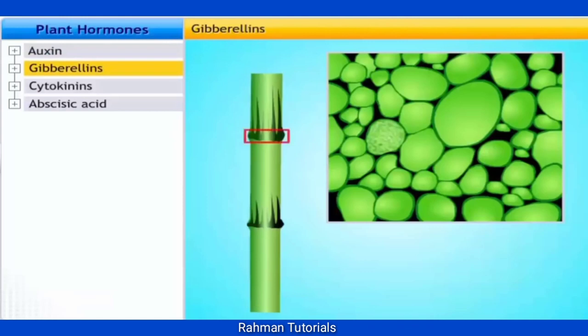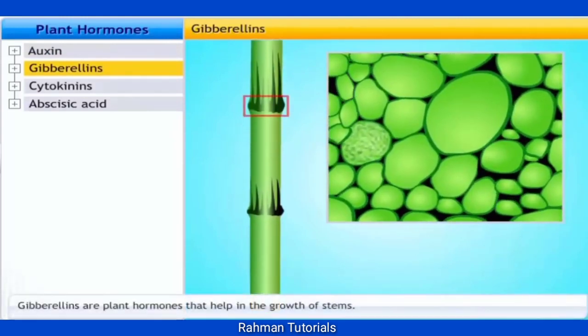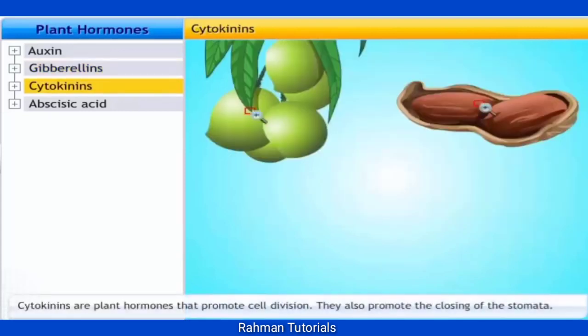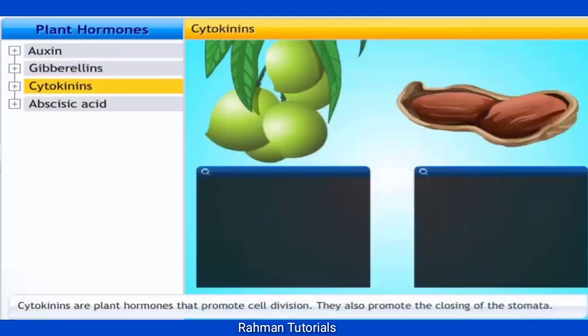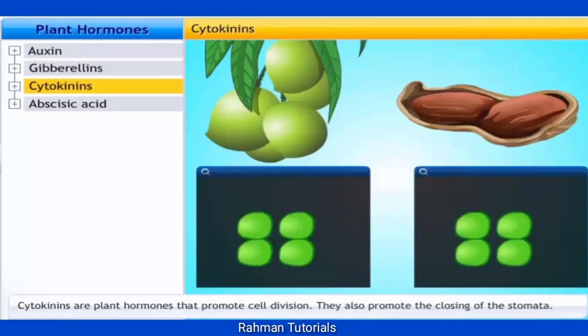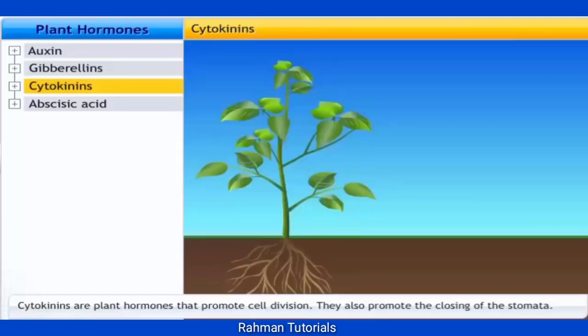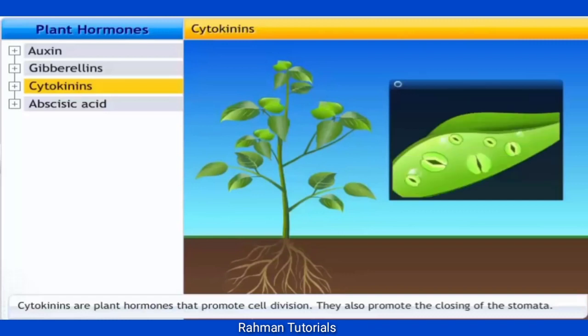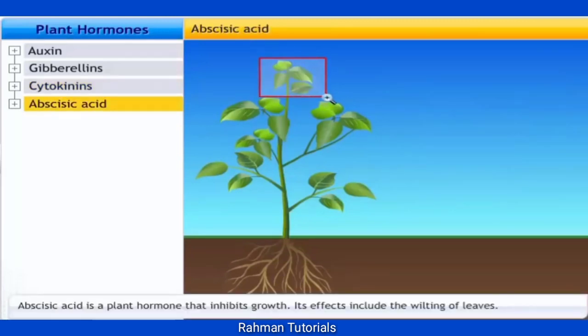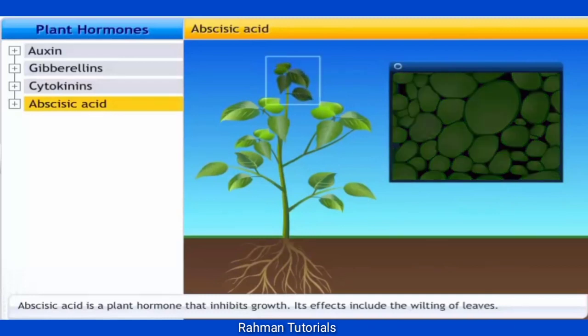Gibberellins. They help in the elongation of internodes and play a role in the growth of a plant along with auxins. Cytokinins promote cell division. They are present in large numbers in areas of rapid cell division such as fruits and seeds. They also promote the opening of stomata. Plants also need signals to stop growing and these are provided by the hormone abscisic acid, which inhibits growth. Its effects include wilting of leaves and it also promotes the closing of stomata.